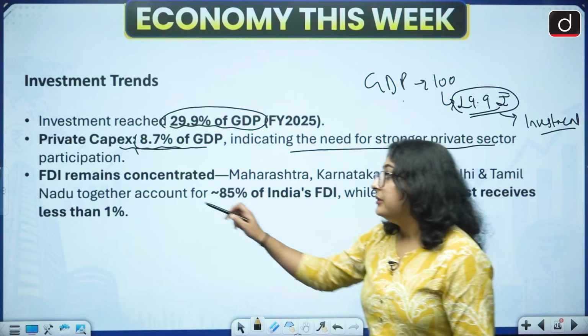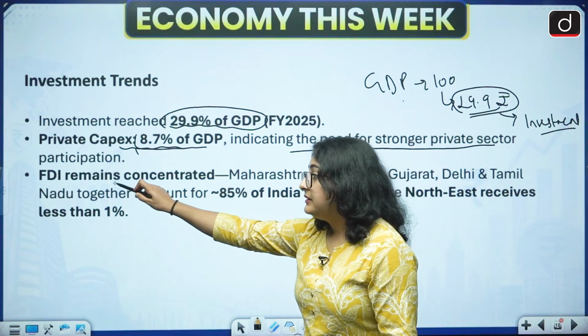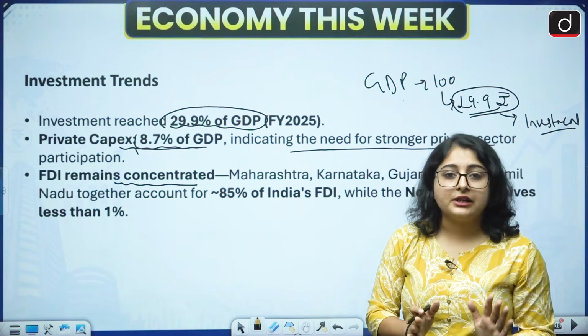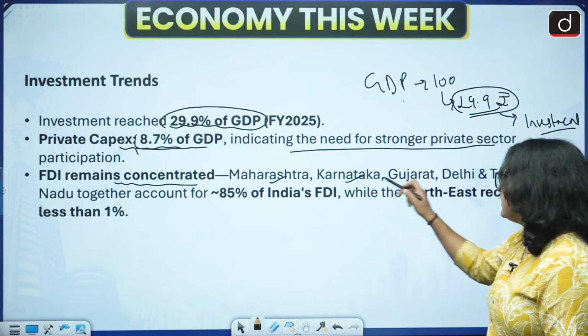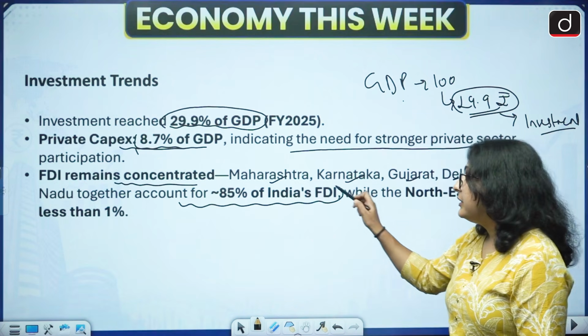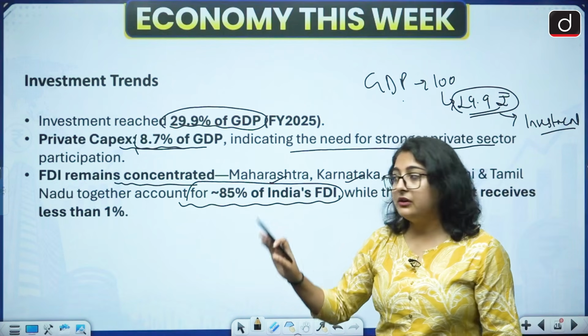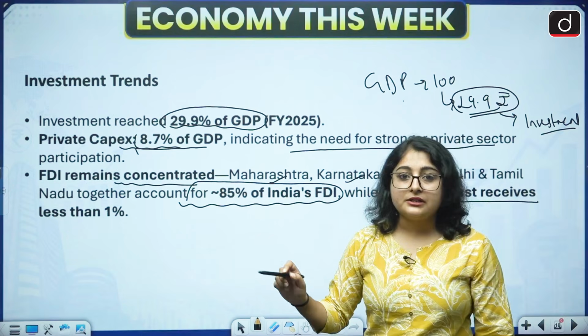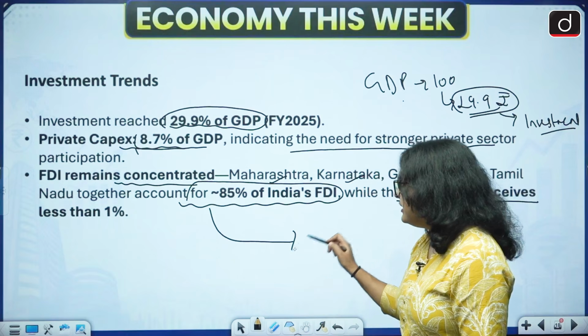Okay, now another concerning news is that foreign direct investment remains concentrated. It is only limited to few states. That includes Maharashtra, Karnataka, Gujarat, Delhi, Tamil Nadu. Together they account for 85% of India's FDI. Alright. Now, while the Northeast receives less than 1%. Now, it highlights the regional imbalance.